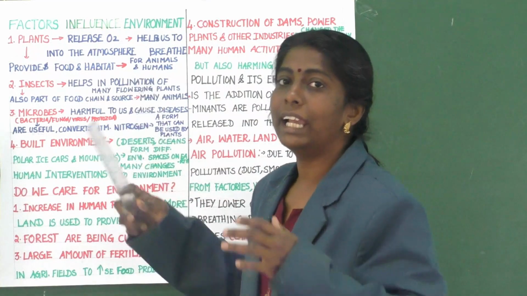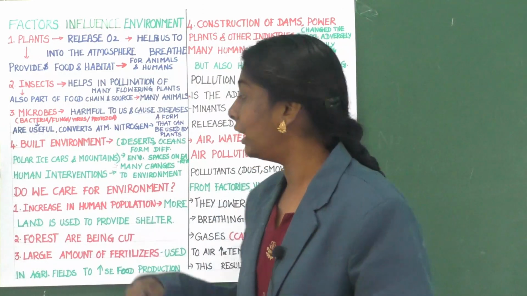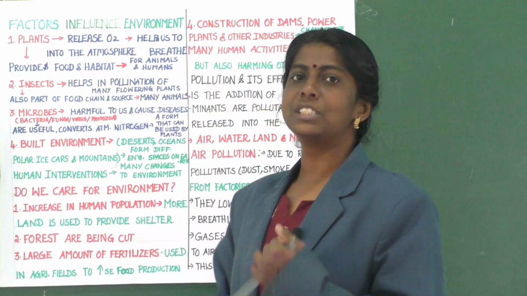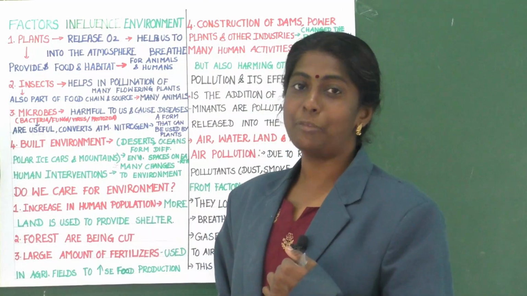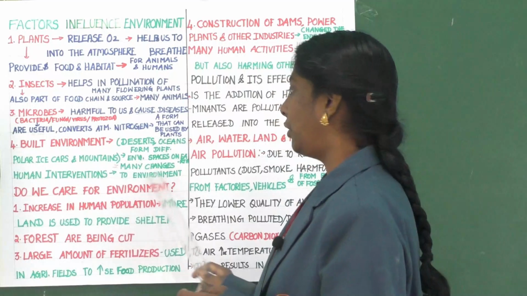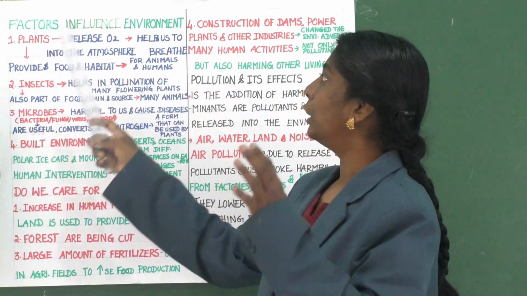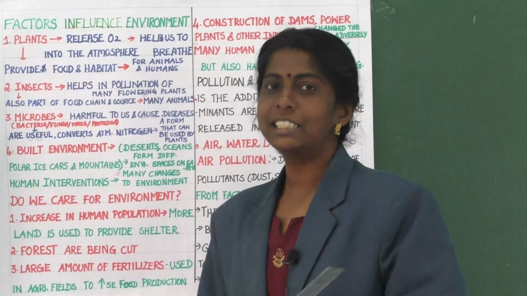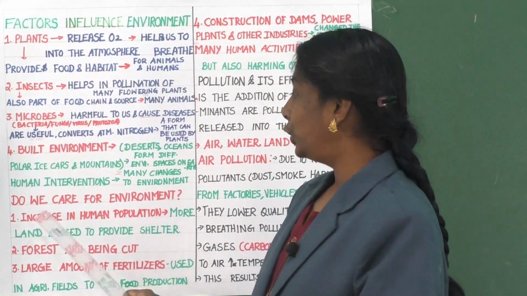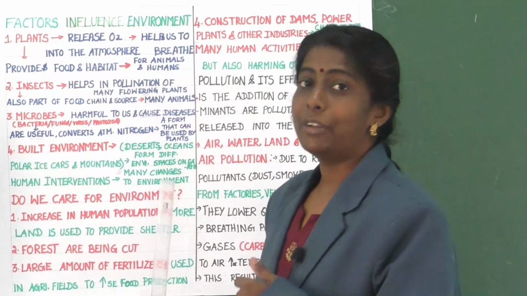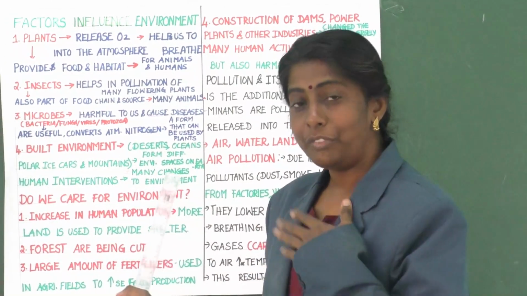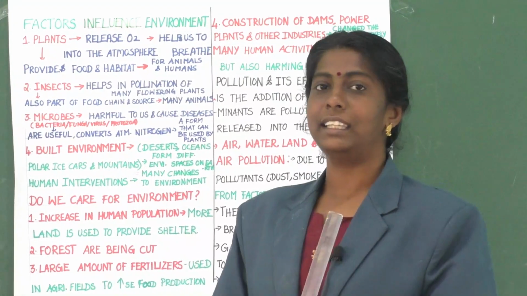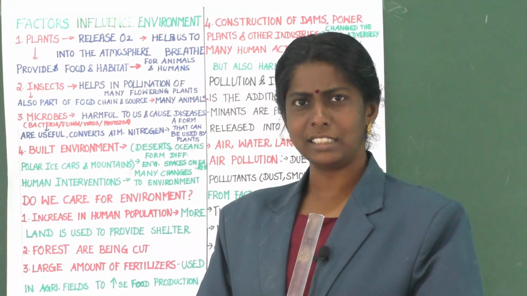The human interventions have made many changes to the environment. So these are the important factors. Clear, children? Now, do we care for our environment? We human beings have altered so many things in the environment, isn't it?